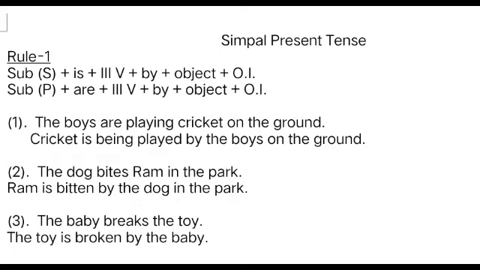Now see students, write down the rule. Rule number 1. Subject singular plus is plus third form of verb plus by plus object plus other information. And when the subject is plural, subject plural plus are plus third form of verb plus by plus object plus other information. So students, here you have learned how to change the simple present tense of active voice to passive voice.